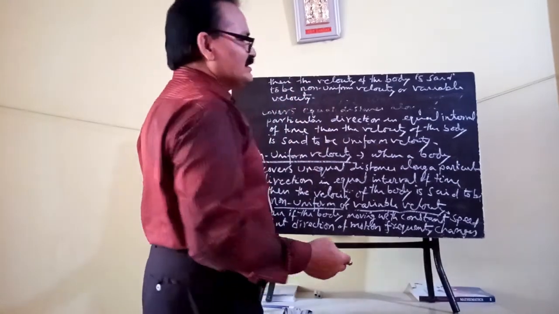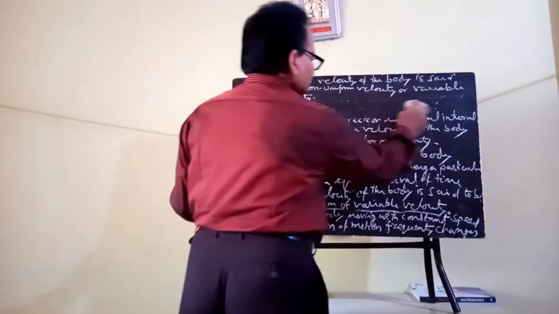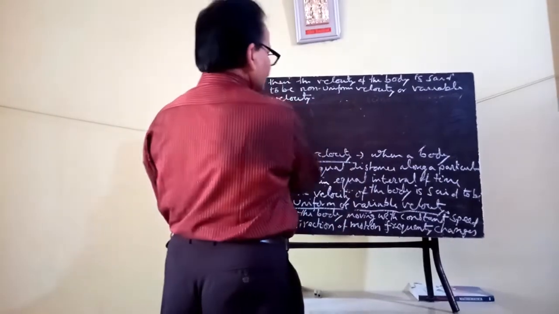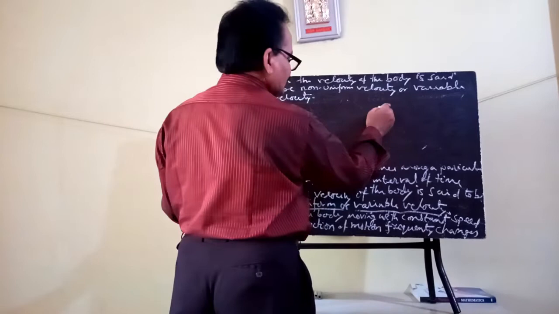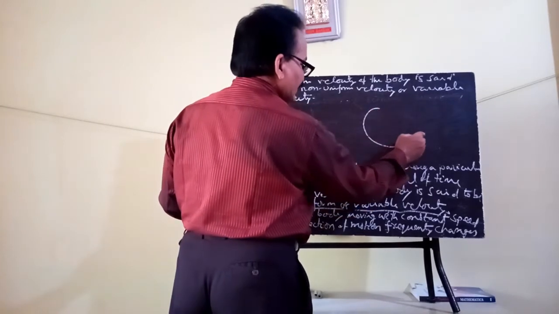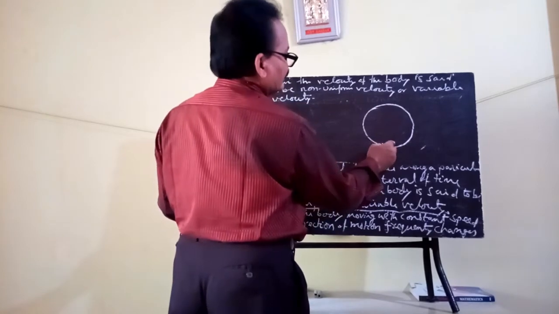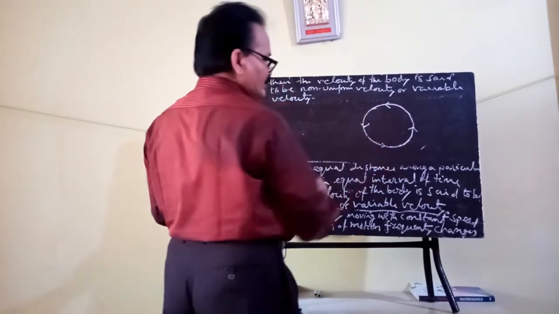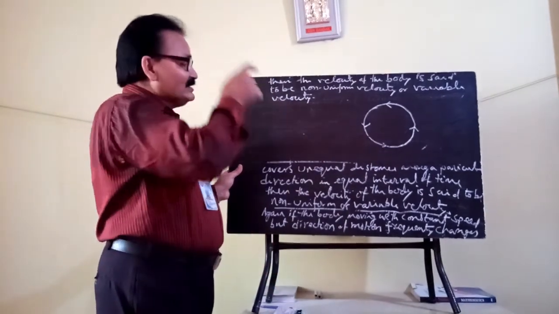Okay, let us take an example. Suppose a body is moving along a circular path with a constant speed. Then what will you say?